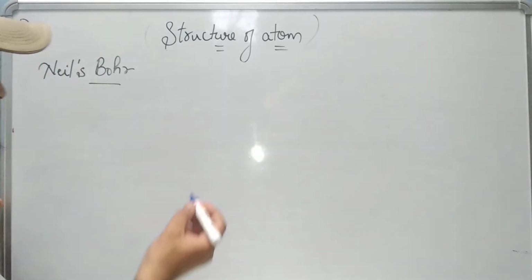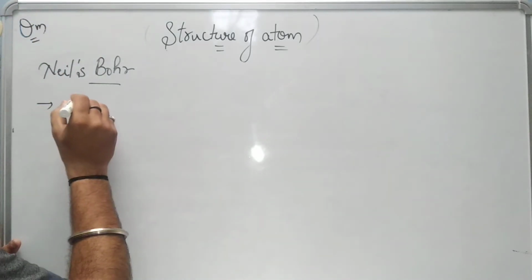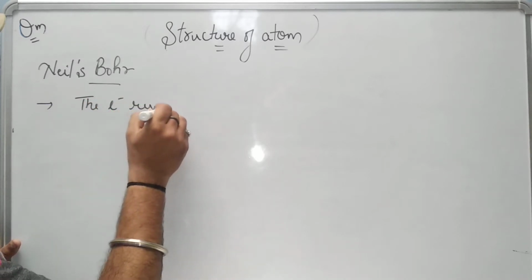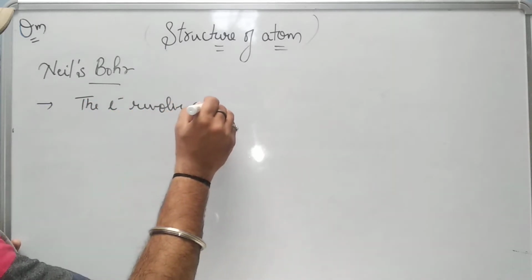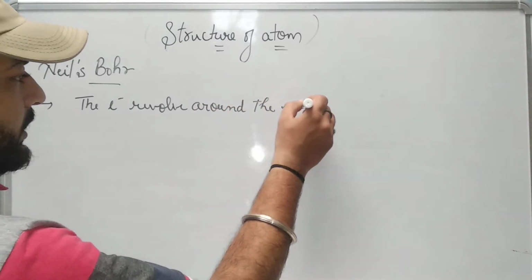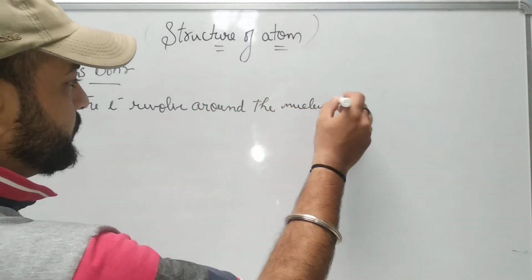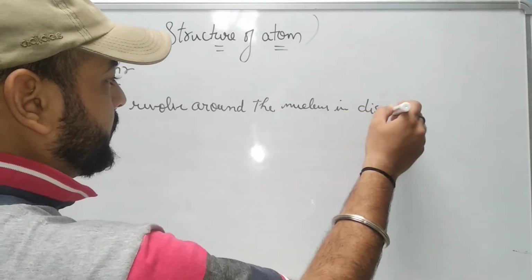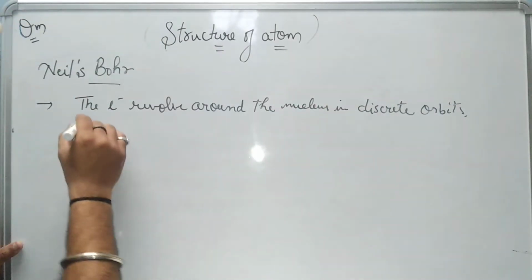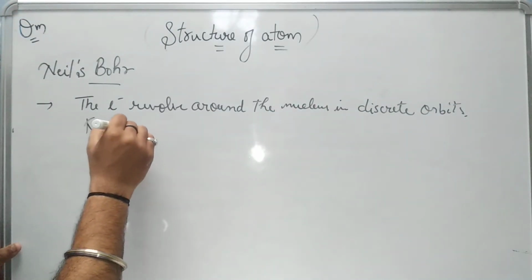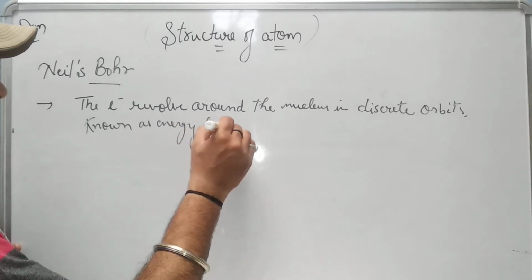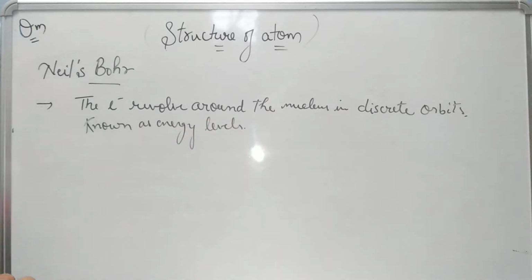The very first postulate was that the electrons revolve around the nucleus in discrete orbits known as energy levels.